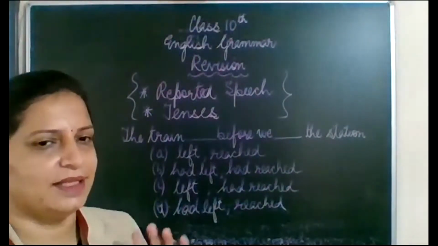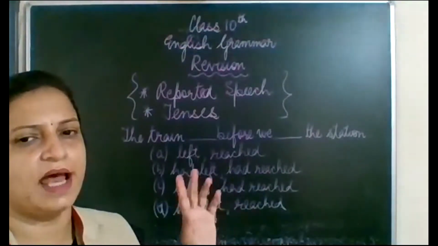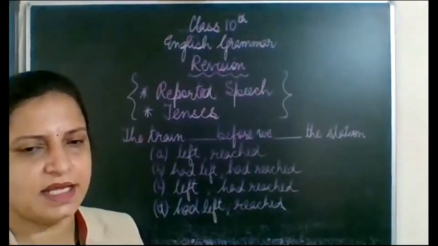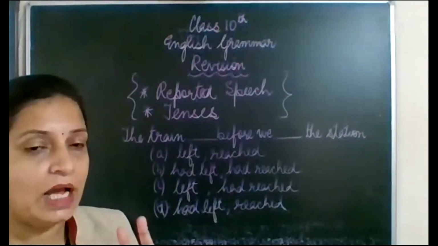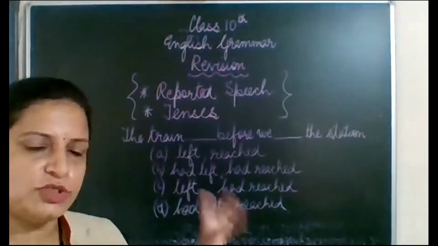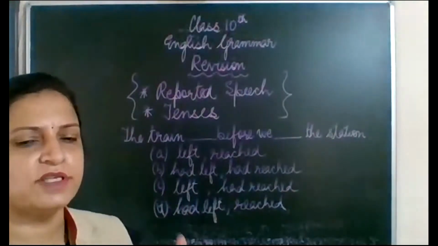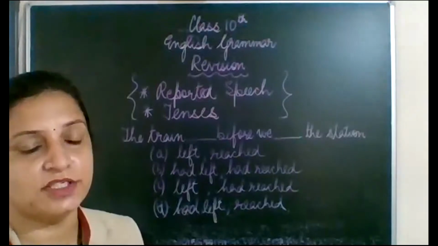Just explaining that in case there is a sentence like this on the board: the train dash before we dash the station. This is the sentence with 2 blanks. The options written on the board are: left, reached; had reached, left; had reached, had left; reached.